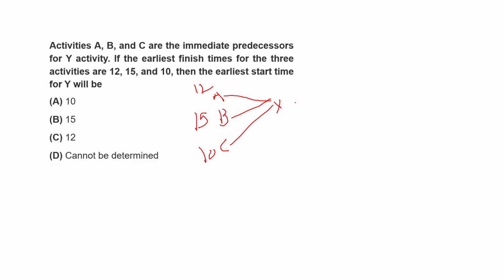So they are asking you to calculate the time of Y activity. So A is finishing after 12 units, B is finishing after 15 units and C is finishing after 10 units. So Y will start when all A, B and C will complete. So the earliest start time of Y will be 15, that is the maximum of all the three time periods. So B is the right answer to the question.